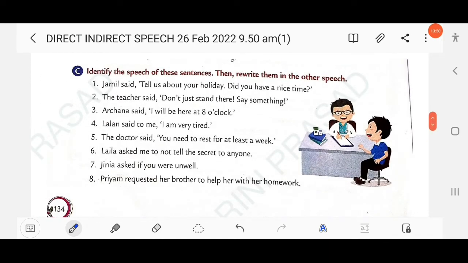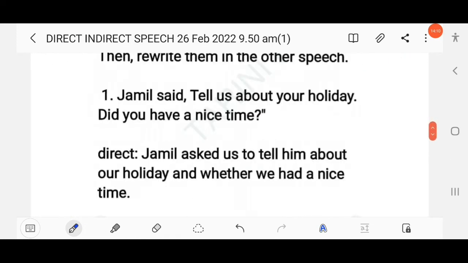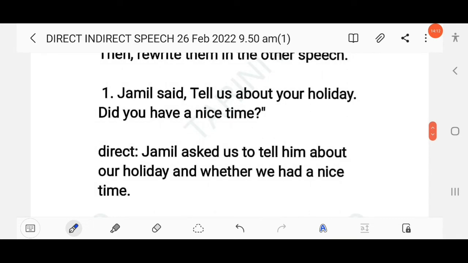The next question here, identify the speech of the sentences, then rewrite them in the other speech. First you have to identify whether it is written in direct speech or indirect speech. Then you have to change the direct into indirect or vice versa. So here, Jamil said, tell us about your holiday. Did you have a nice time?